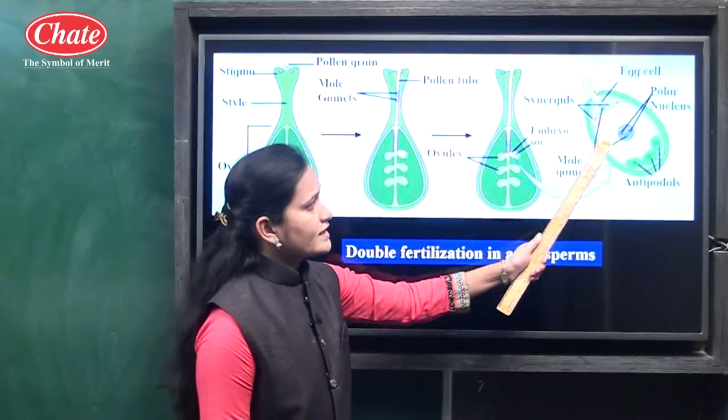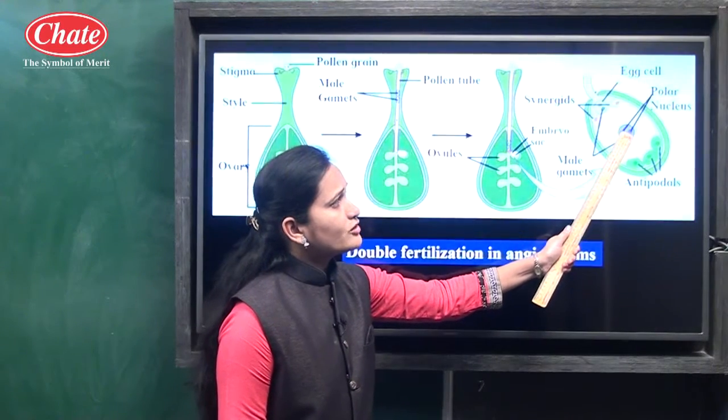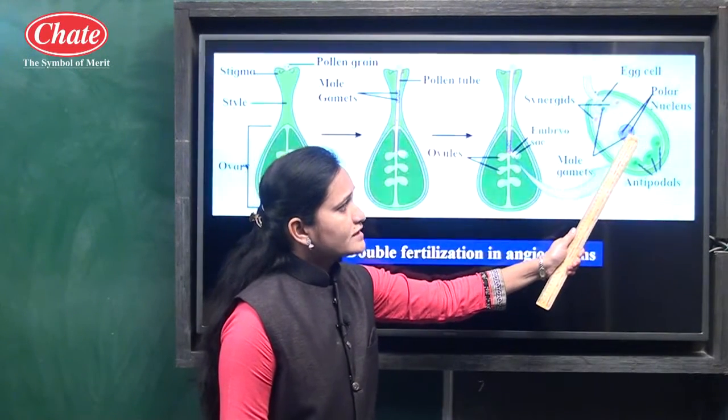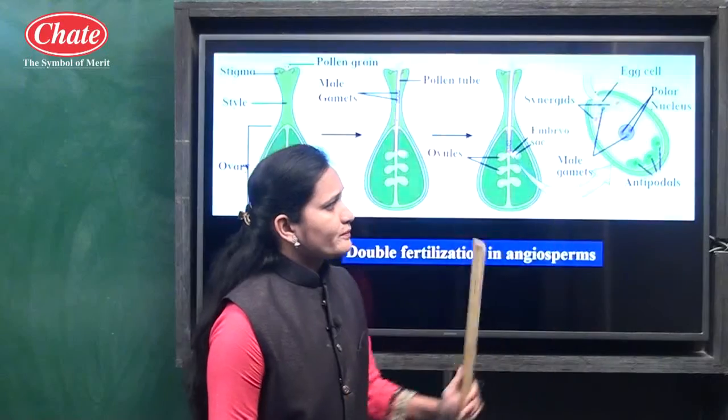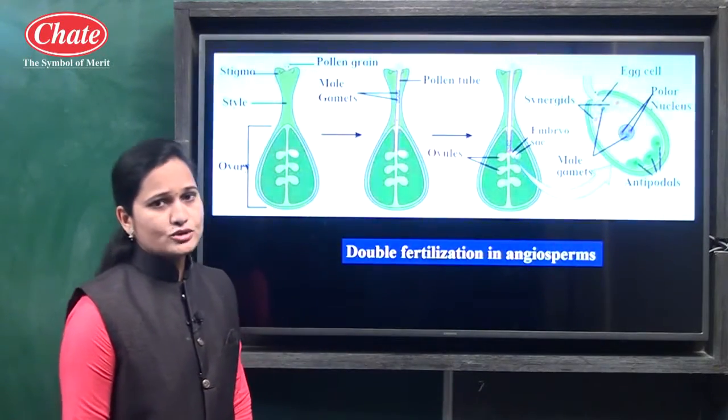Understand why it is known as double fertilization? Because one male gamete unites with the two polar nuclei to form the endosperm. So this is about double fertilization in angiosperms.